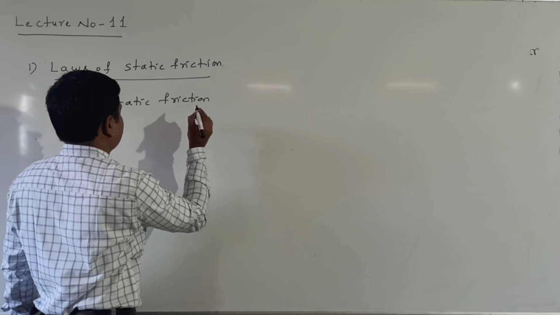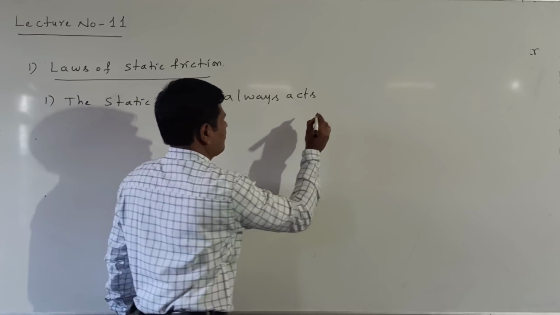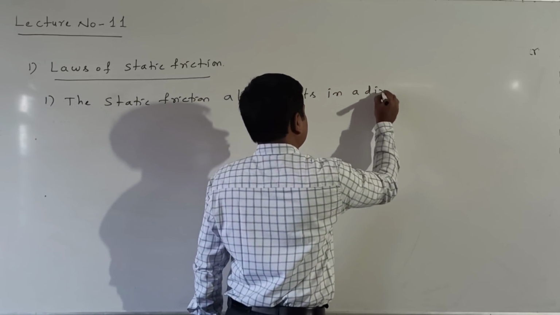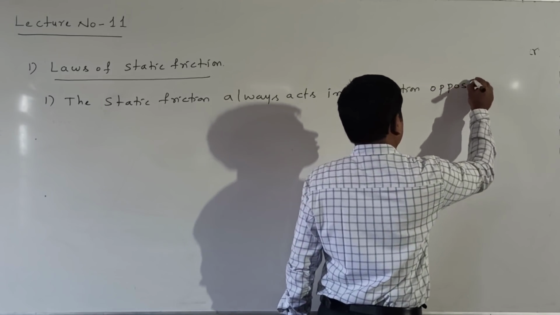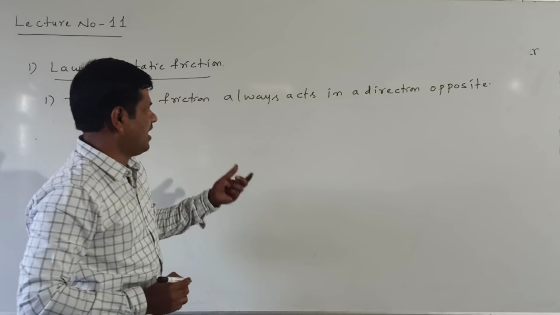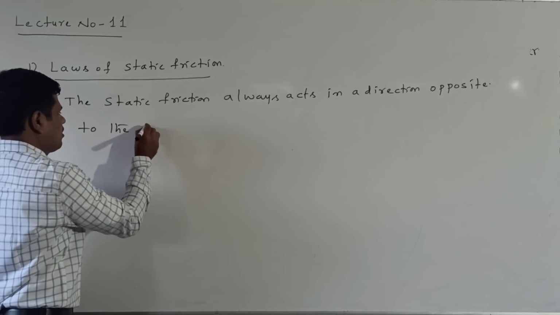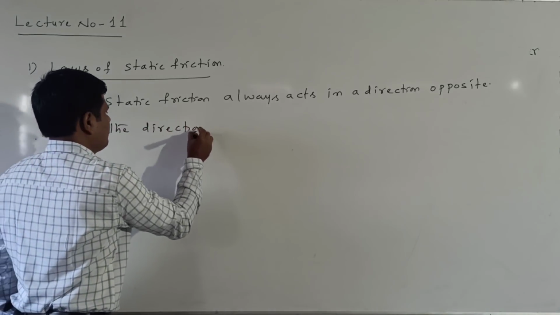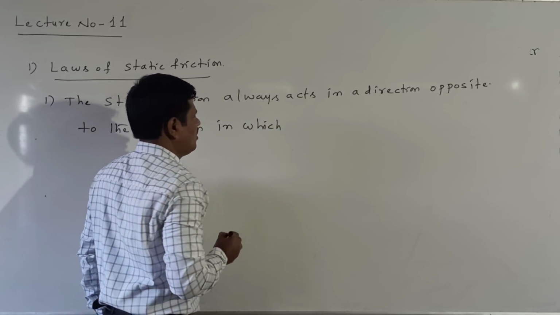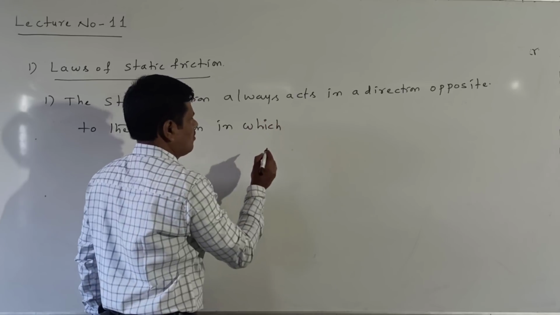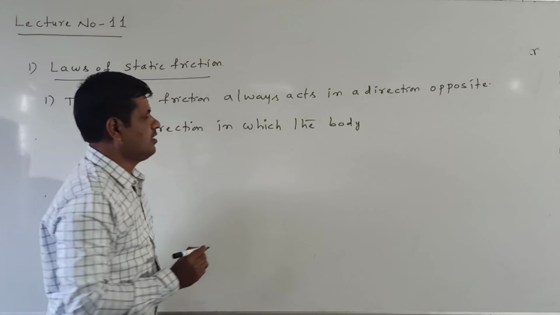The static friction always acts in a direction opposite to the direction in which the body tends to move.